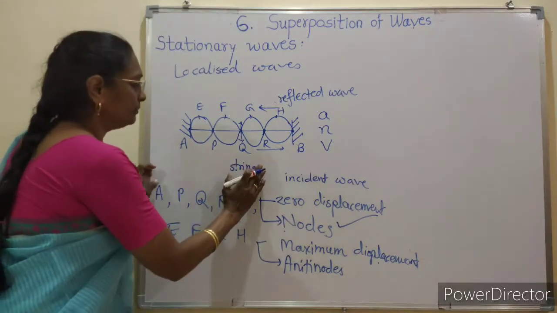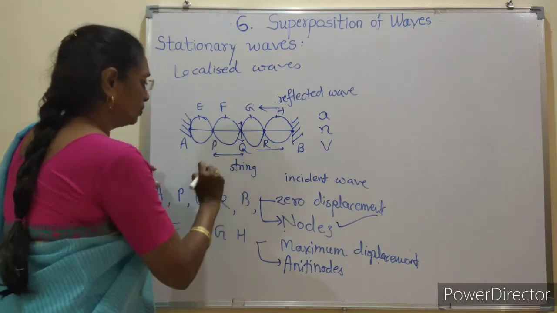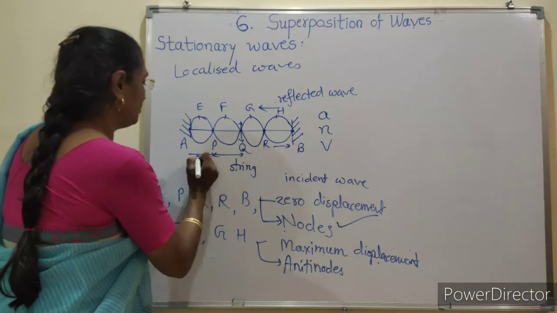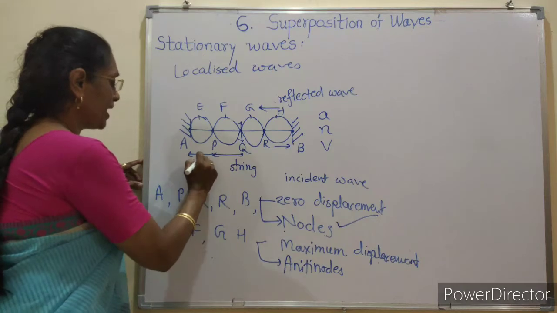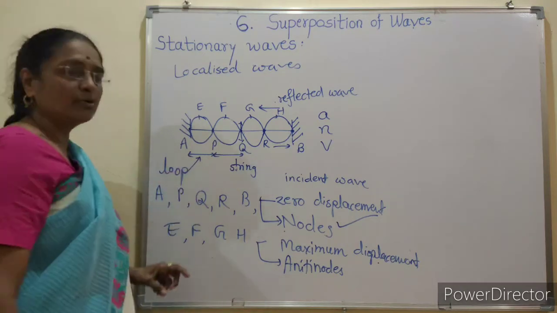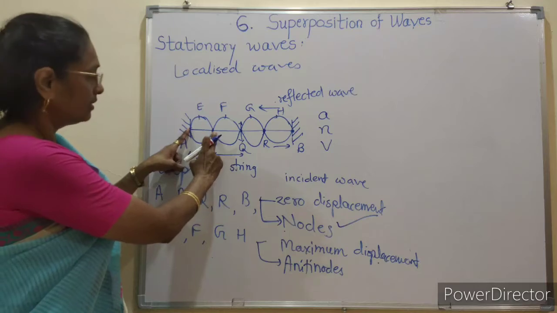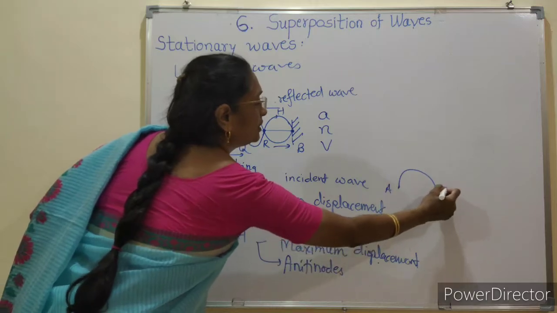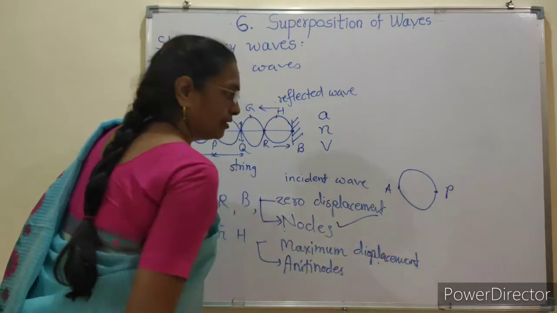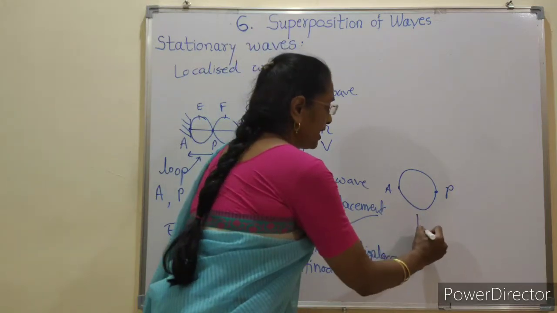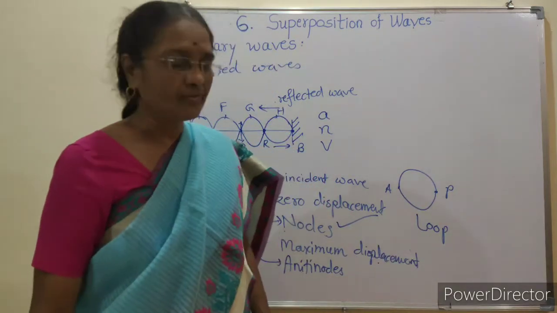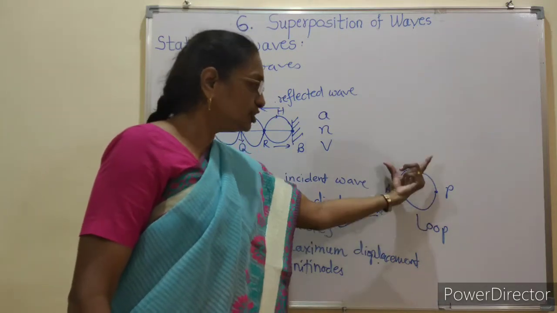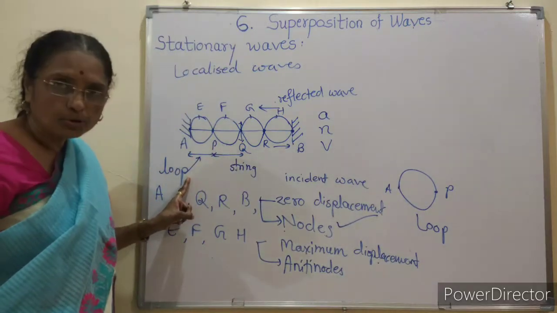Now the portion between A and P is called a loop. Between two nodes there is one antinode and other vibrating particles. This portion is called a loop.